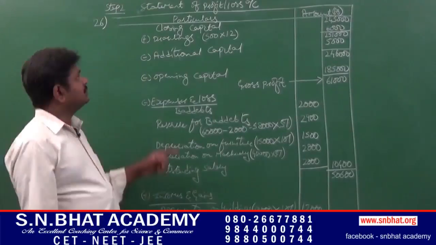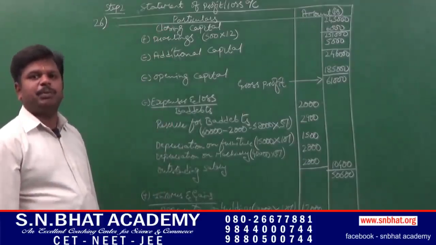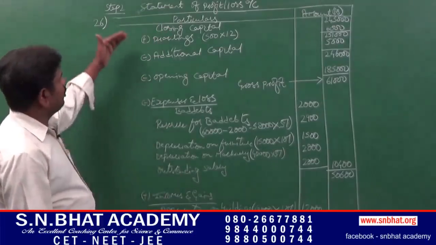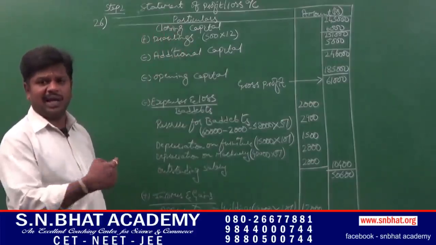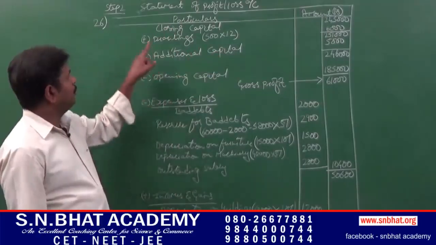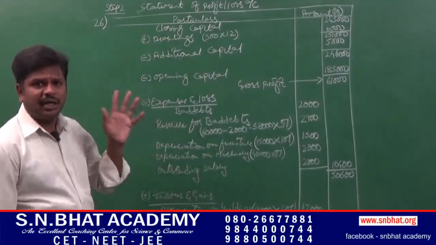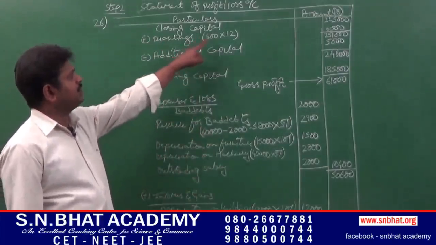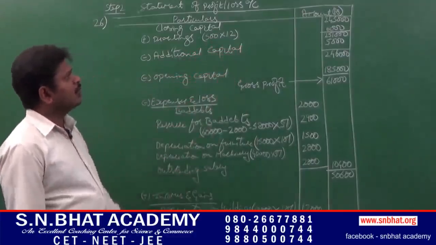Step 2, statement of profit or loss. It is the statement which is prepared to calculate profit or loss. The format of statement of profit or loss is closing capital, that we had calculated in step 1, that is statement of affairs, 2,45,000 plus drawings. In the adjustment they had given, during the year he had withdrawn rupees 500 per month. 500 per month means into 12, that is number of months in a year, 500 into 12, 6,000.